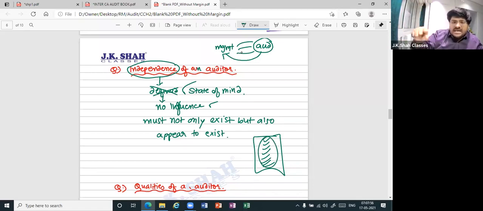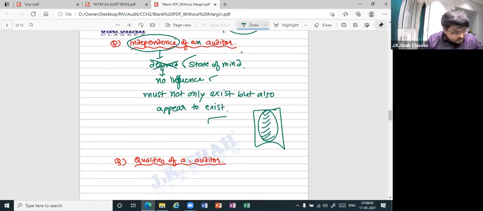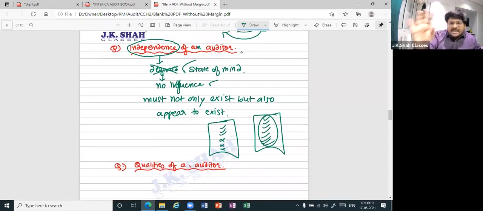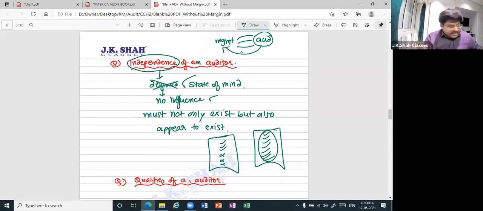It means obviously, even if he is telling that he is independent, does he appear to be independent? No. But if I tell you that he has given a reasonable report, that management has followed some things, but some things they have not followed also, and he is reporting that in his report, does he now at least seem to be independent? Yes. So it means what? Independence must not only exist. You should not just tell that it is there. By your work, it should also be portrayed that it is actually there.